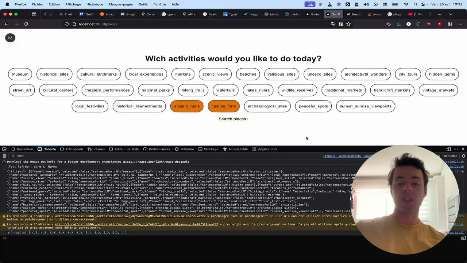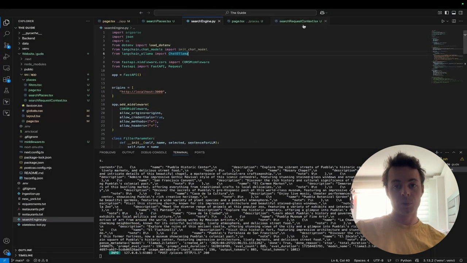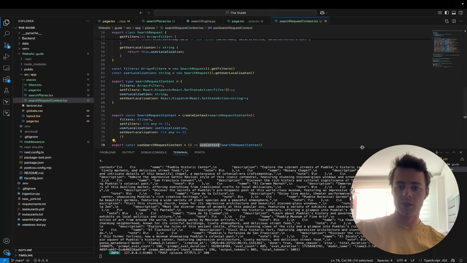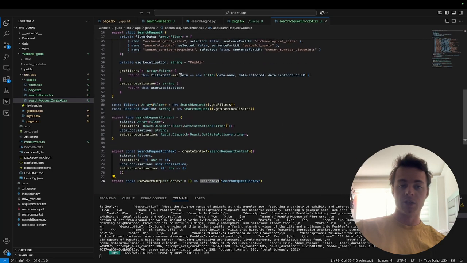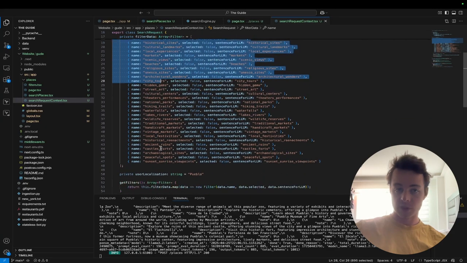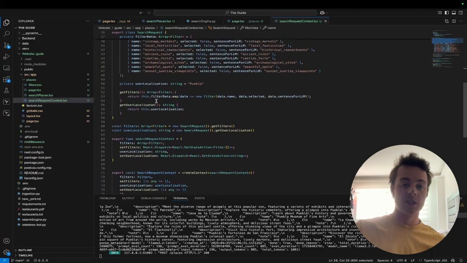So what I've been doing is mostly coding today, more than the other day actually. I had more time to do this. So what I've been doing, I completed the search request context here. I think I showed a bit yesterday, I don't remember. But yeah, here we have all the filters that can be used for the AI that will be trained for the personalization of the user. Here's the localization of the user. I put blah blah, but it's not meaning anything here.